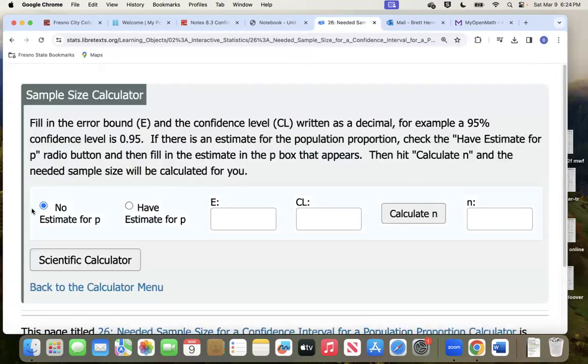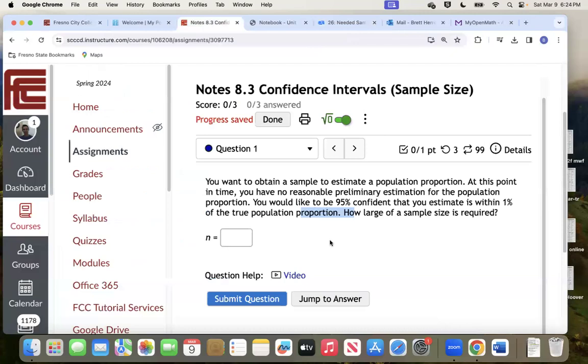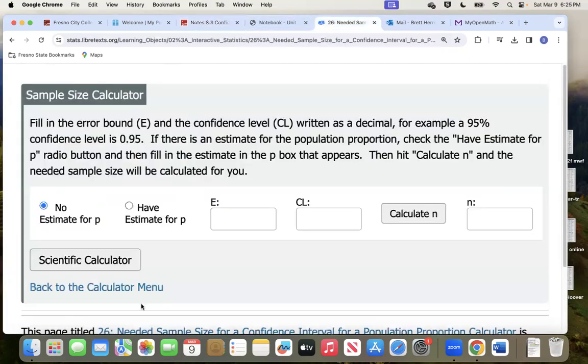It opens up. Okay, so notice there are these two radio buttons: no estimate for P, have an estimate for P. Back to the question. See how it says, at this point in time, you have no reasonable preliminary estimation for the population proportion. You don't have an estimate for the proportion. You have no idea what the proportion might be. Sometimes we do, sometimes we don't. Sometimes you know ahead of time, I know it's going to be around 85%, it might be a little higher, a little lower, but it's about 85. We don't know. We have no estimate. So we say, okay, the no estimate for P is already selected.